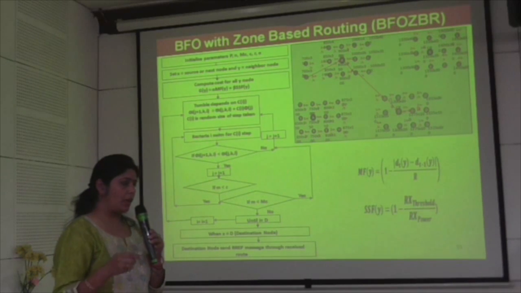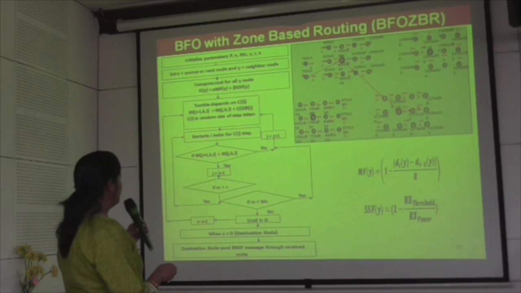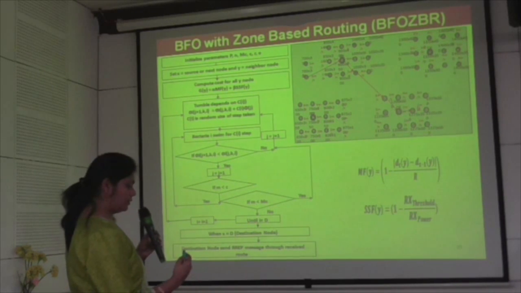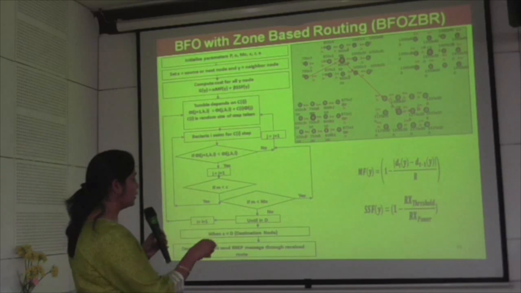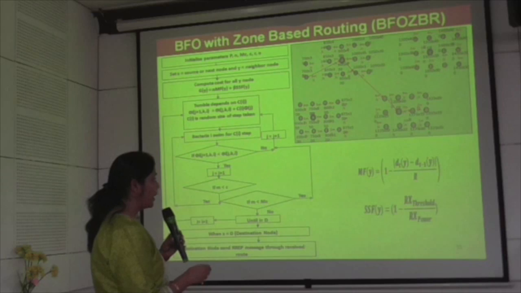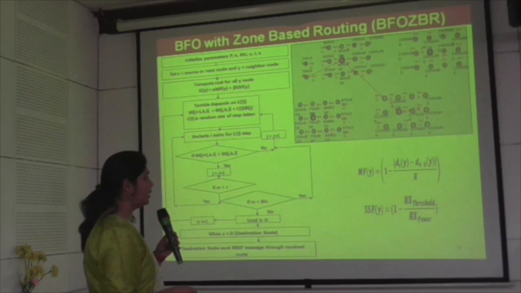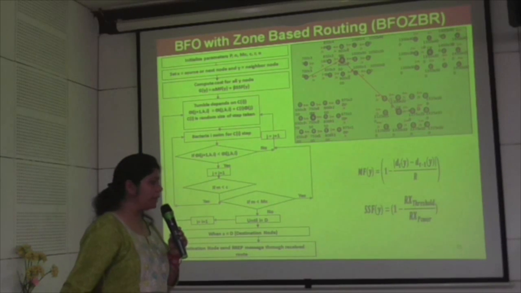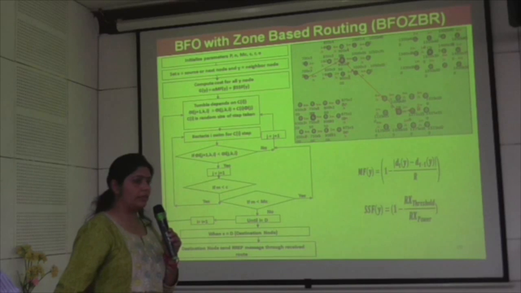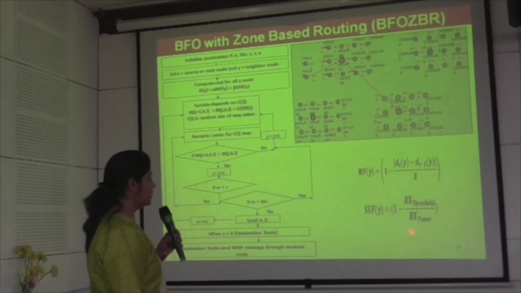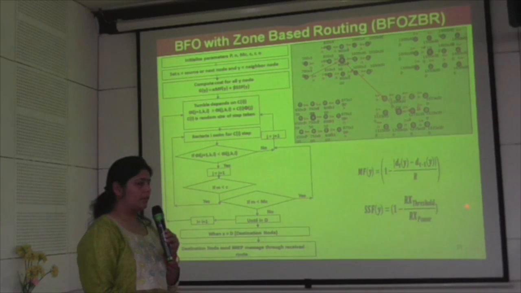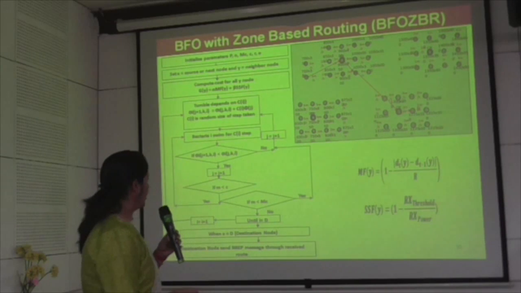For elimination, here first I am calculating the cost of each node according to the mobility factor and the signal strength factor. These are the equations which I am using to calculate the mobility factor and signal strength factor. The mobility factor depends on the distance of two neighbor nodes, and the signal strength factor is found from the threshold power and the transmitted power. This threshold power is received from the IOP file from NS2.